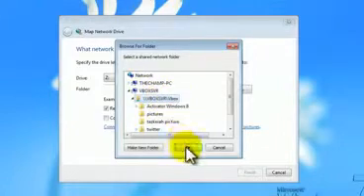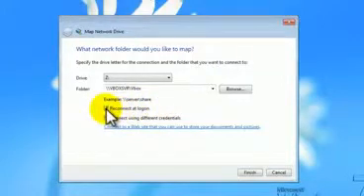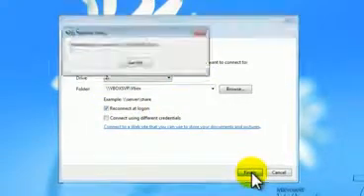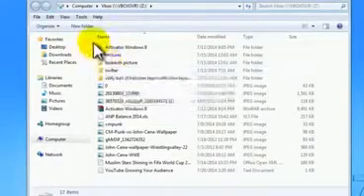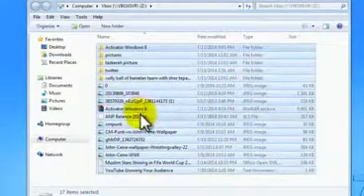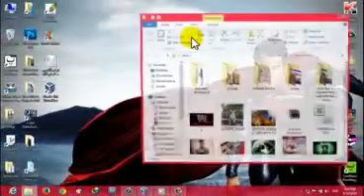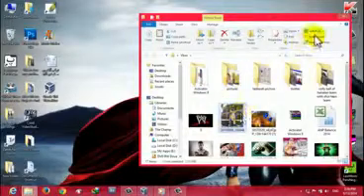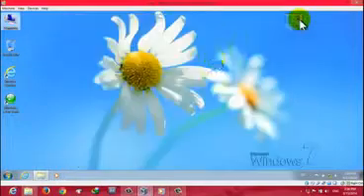Click on that and then click on OK. Now here make sure you have checked this option, Reconnect at Logon. Then click on Finish, and now as you can see, we have the files from our original computer. These files are also located in this folder. Okay, now file sharing is done.